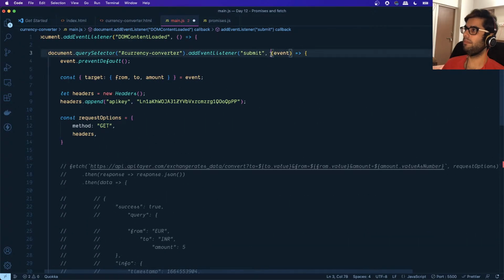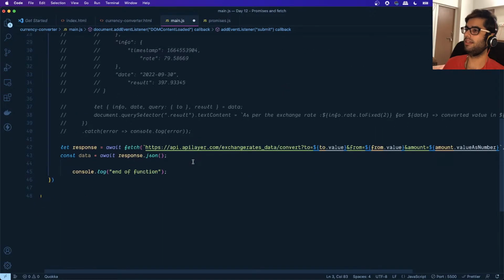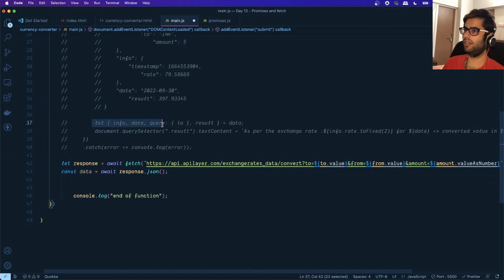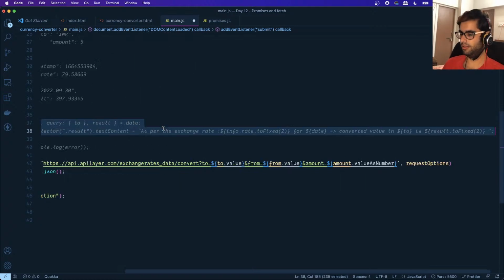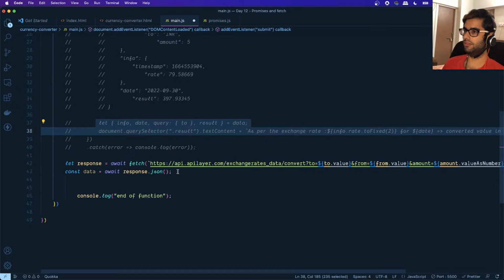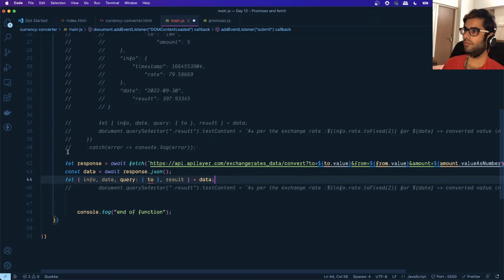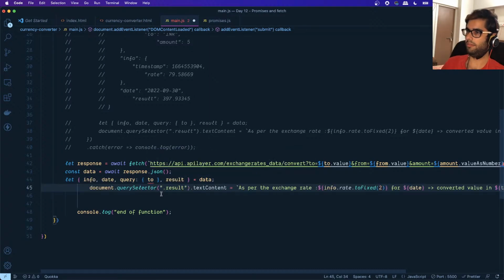Let me add back the async keyword over here. Then once we have the data available, we'll do the same thing that we were doing over here. Let's copy this and paste it over here. So once we have the data available, we want to destructure it, right? And let me uncomment this.